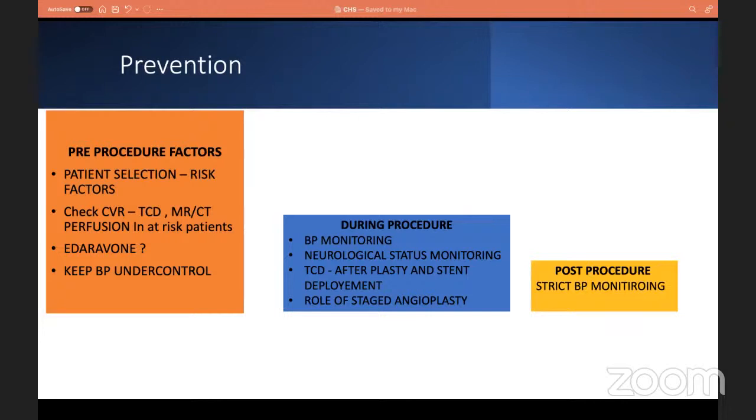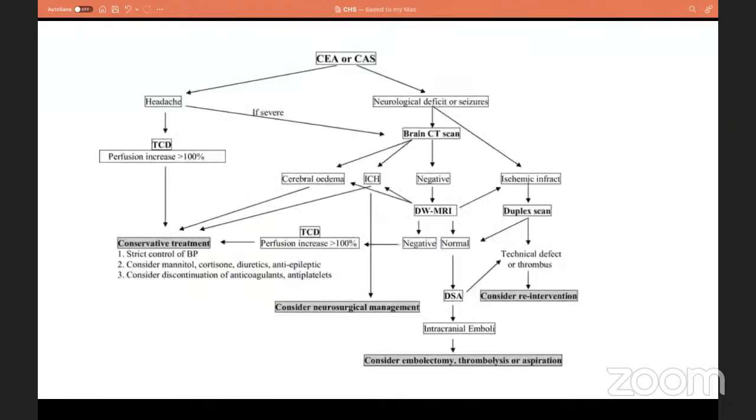TCD is one tool which can be used before and after plasty. Then post-procedural BP monitoring is an important factor with which we can prevent hyperperfusion. This is a flow chart which was proposed by the others.